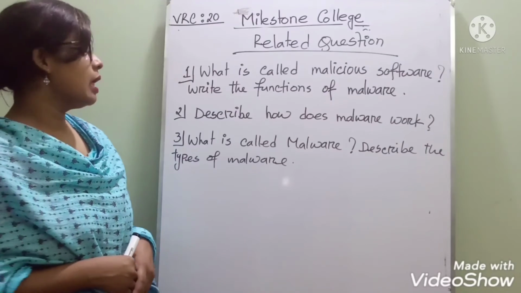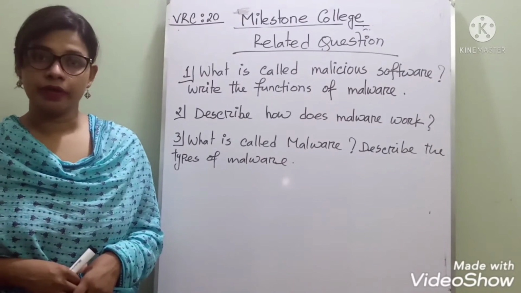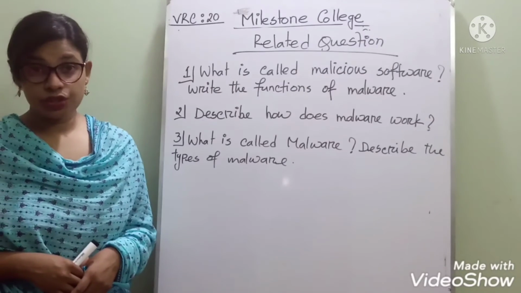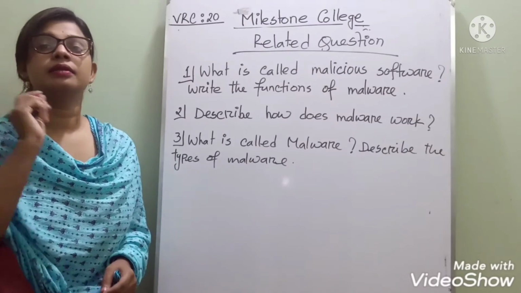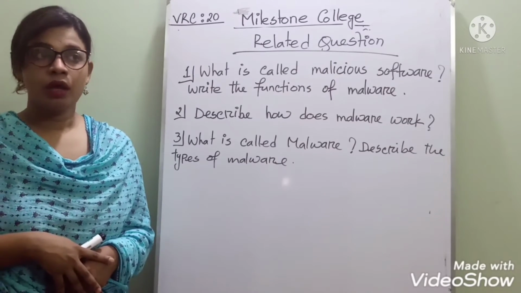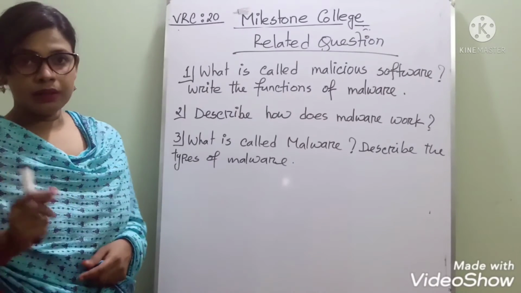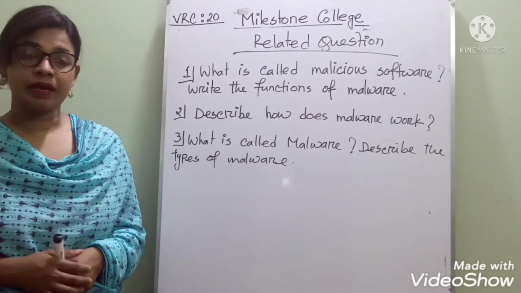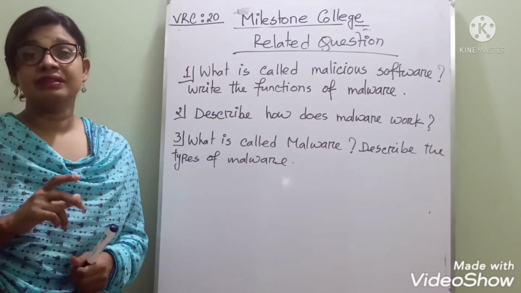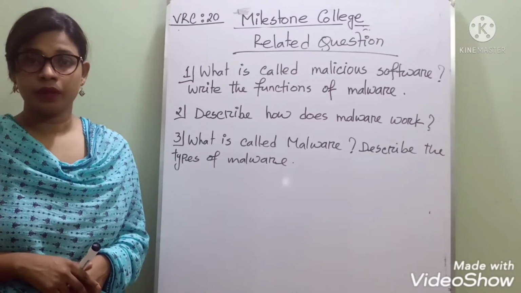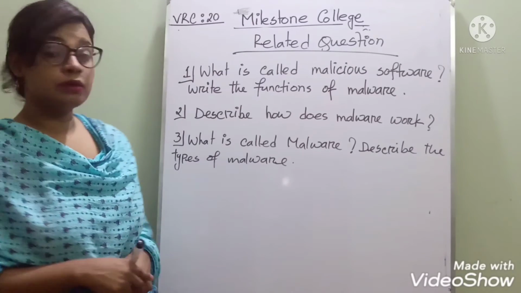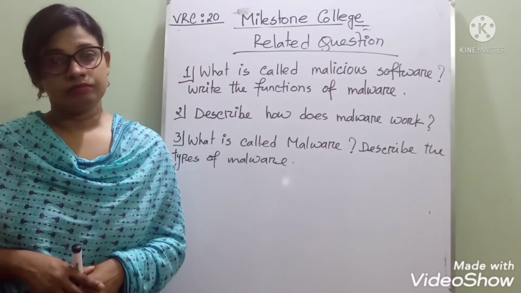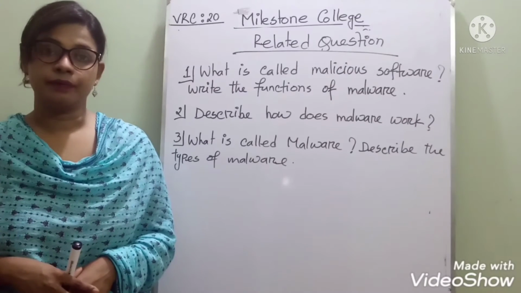Then the last question, what is called malware? Describe the types of malware. Here you will write the definition of malware and after that you will write the types. There are 3 types of malware: number 1, computer virus, computer worm and Trojan horse. So part by part you will describe the types of malware with their functionalities. Okay. I think there is no problem about the question and answer. You can learn and write all the question answers clearly.